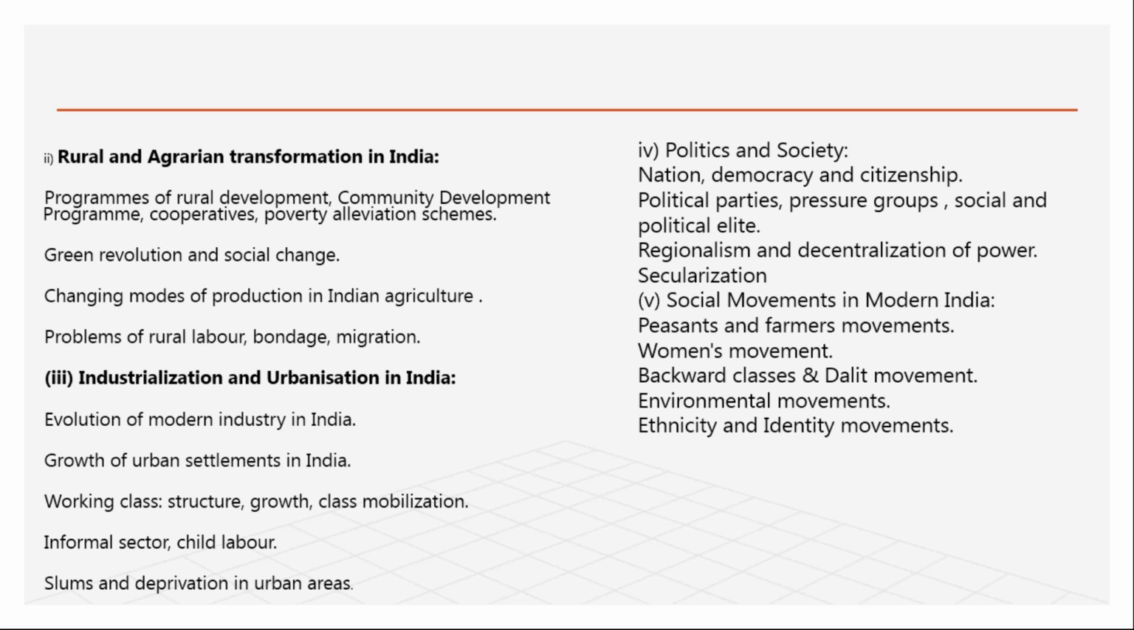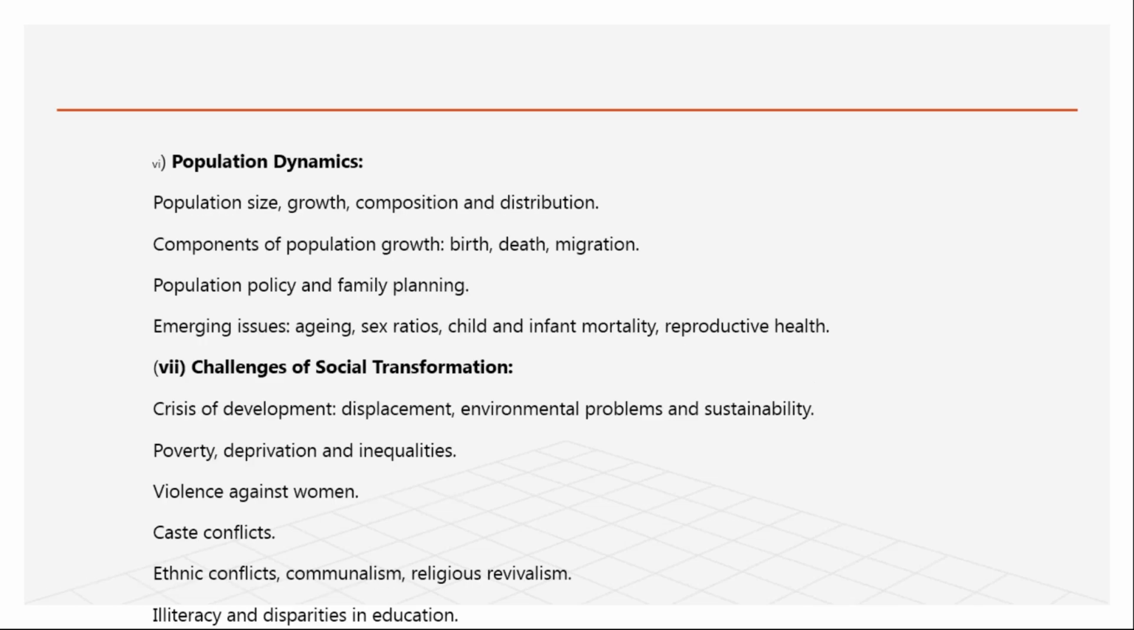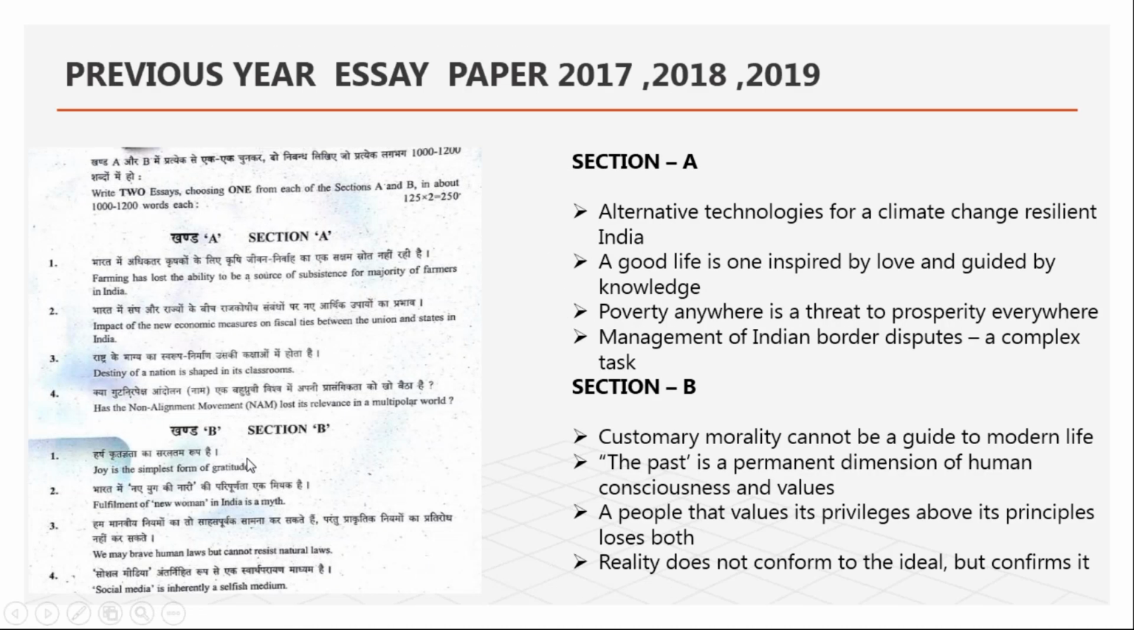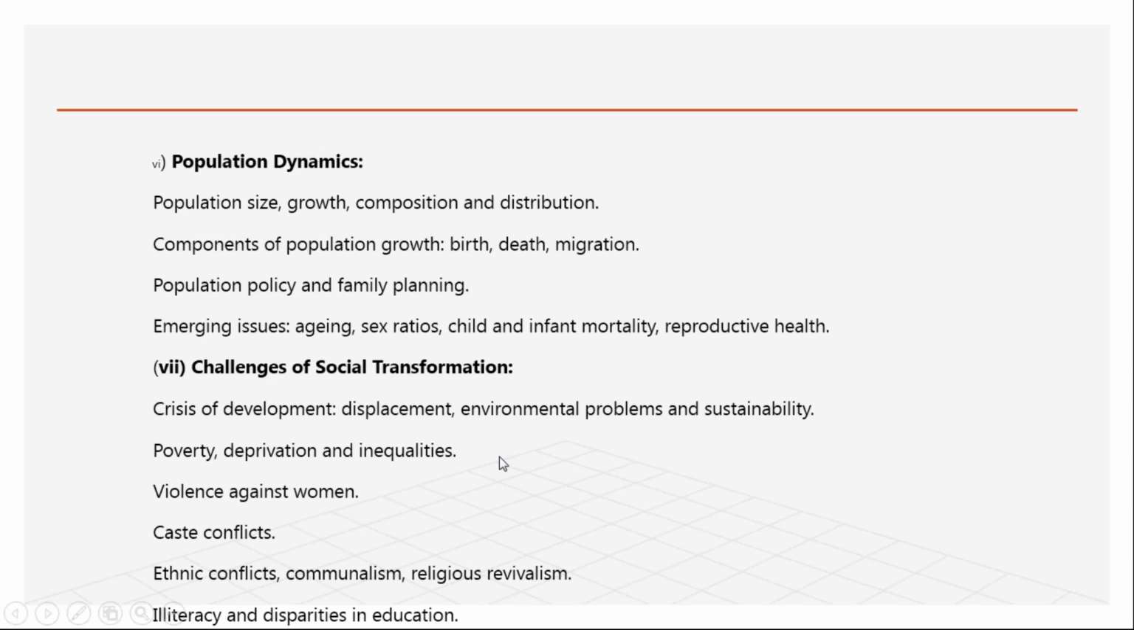The syllabus is over, and now this much only you have to read. And when you are getting the right knowledge from sociology, people will think that the next is population dynamics, how the population is there, the birth rate, migration, how it is affecting, people are going from here to there. These are the challenges of social transformation: crisis of development, poverty, deprivation, inequality, violence against women, caste conflict. This is particularly the syllabus we are having, and this is finished, our sociology syllabus is finished. I'm saying that it will hardly take a 3 month time.